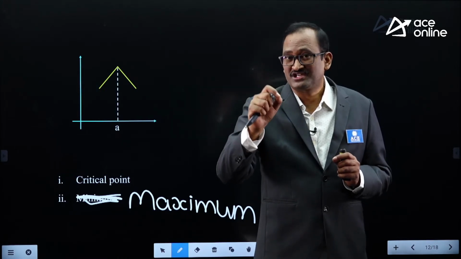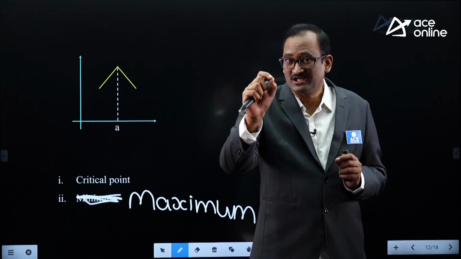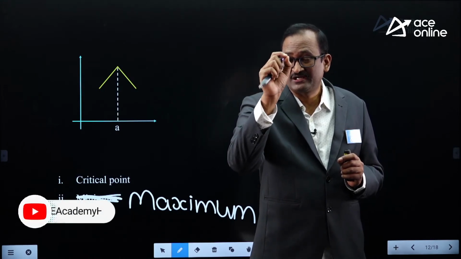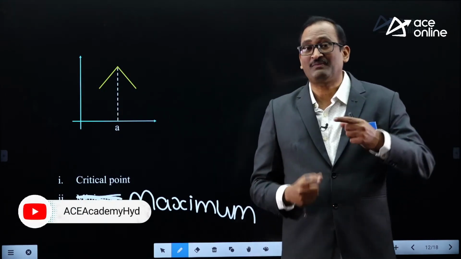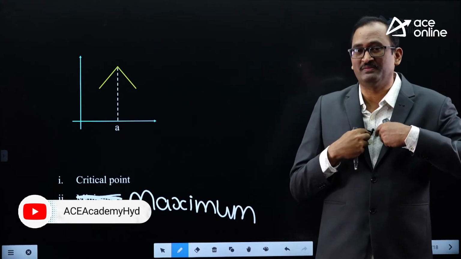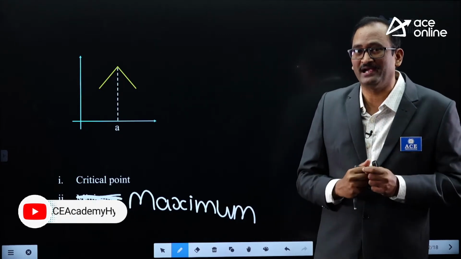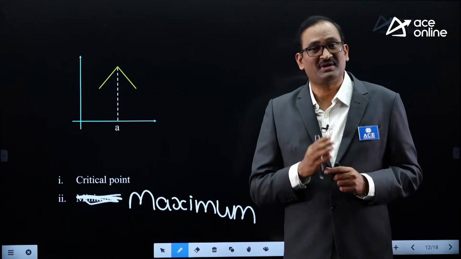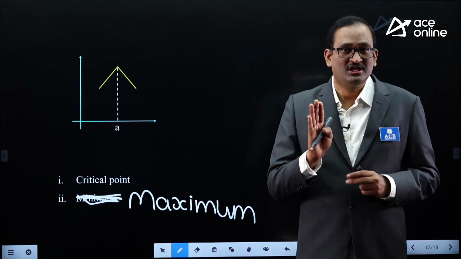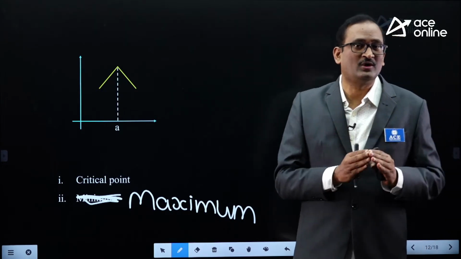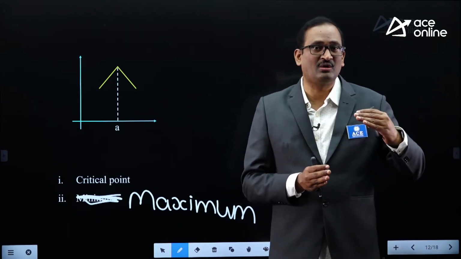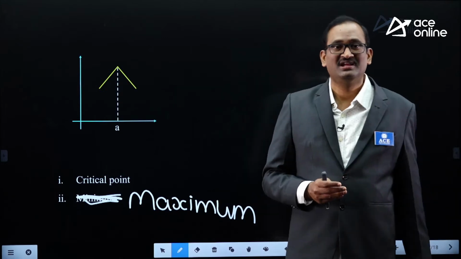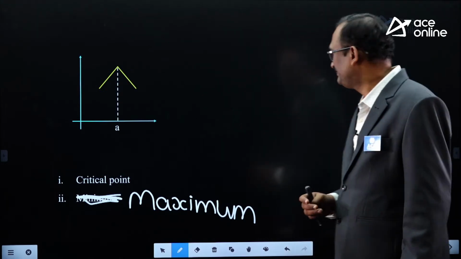If a function has a local maximum or local minimum at a particular point, definitely that point is a stationary point or critical point. But the converse need not be true, meaning at each critical point, the function need not have a maxima or minima. You'll see that example as well.